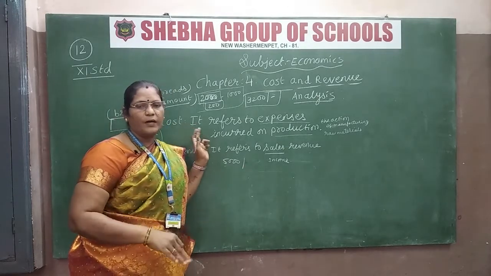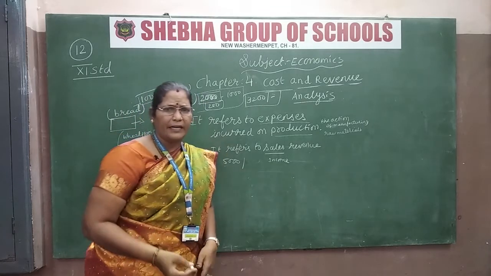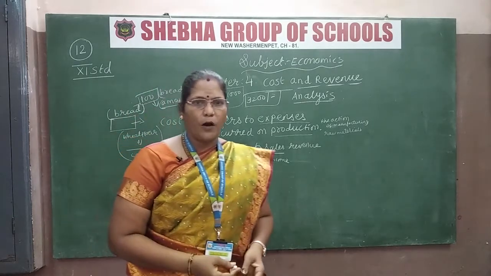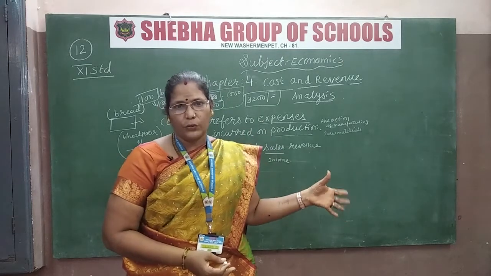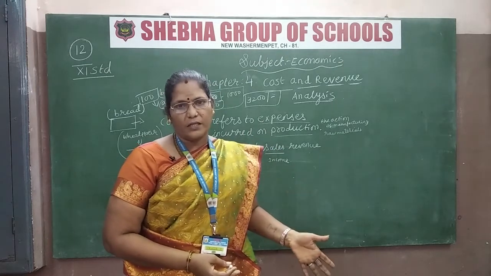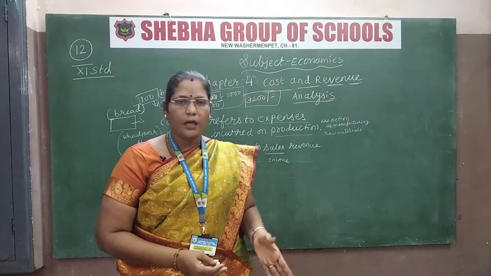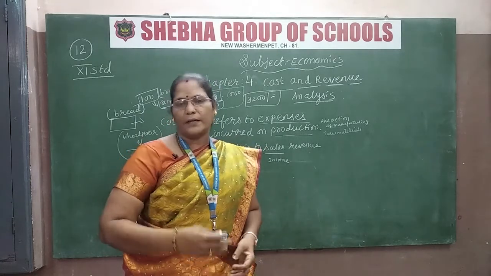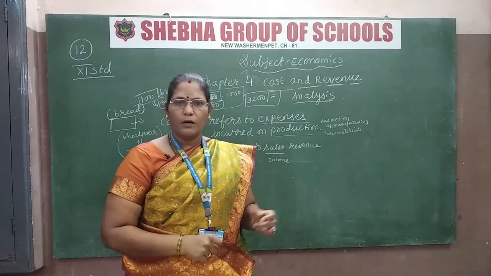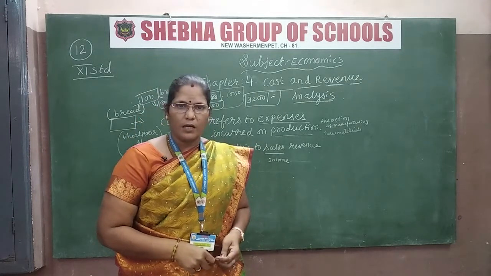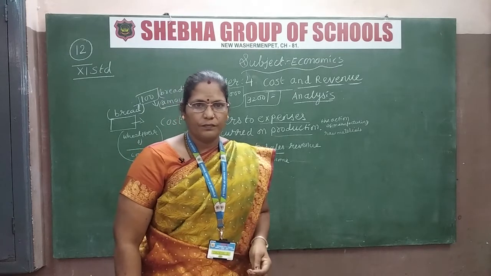In the same way, in the factory, maybe the industries, for whatever products they prepare, first they will see the raw materials, how much they have used, the labor charges, everything. They will keep the price of the product above that. So there is a relation between the cost and the revenue.